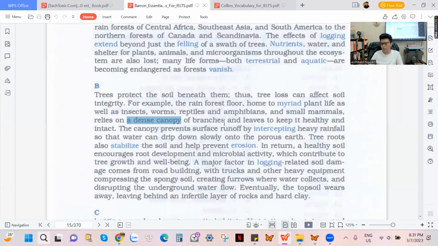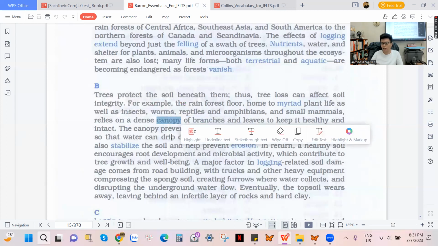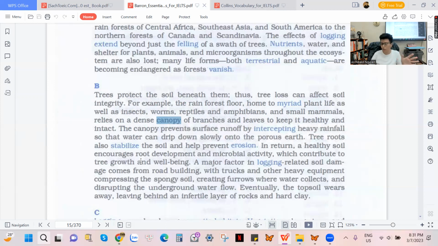Như vậy canopy, okay, canopy of branches, tức là gọi là cái mái vòm của cây. Và canopy cũng là một cái mái vòm mà người ta có thể tạo ra từ những cái buildings. It looks very beautiful. Okay, so here a dense canopy of branches có nghĩa là cái gọi là cái độ phủ của mái vòm của những cái cành cây, của những cái nhánh cây. Cái độ phủ này nó kín mất luôn.